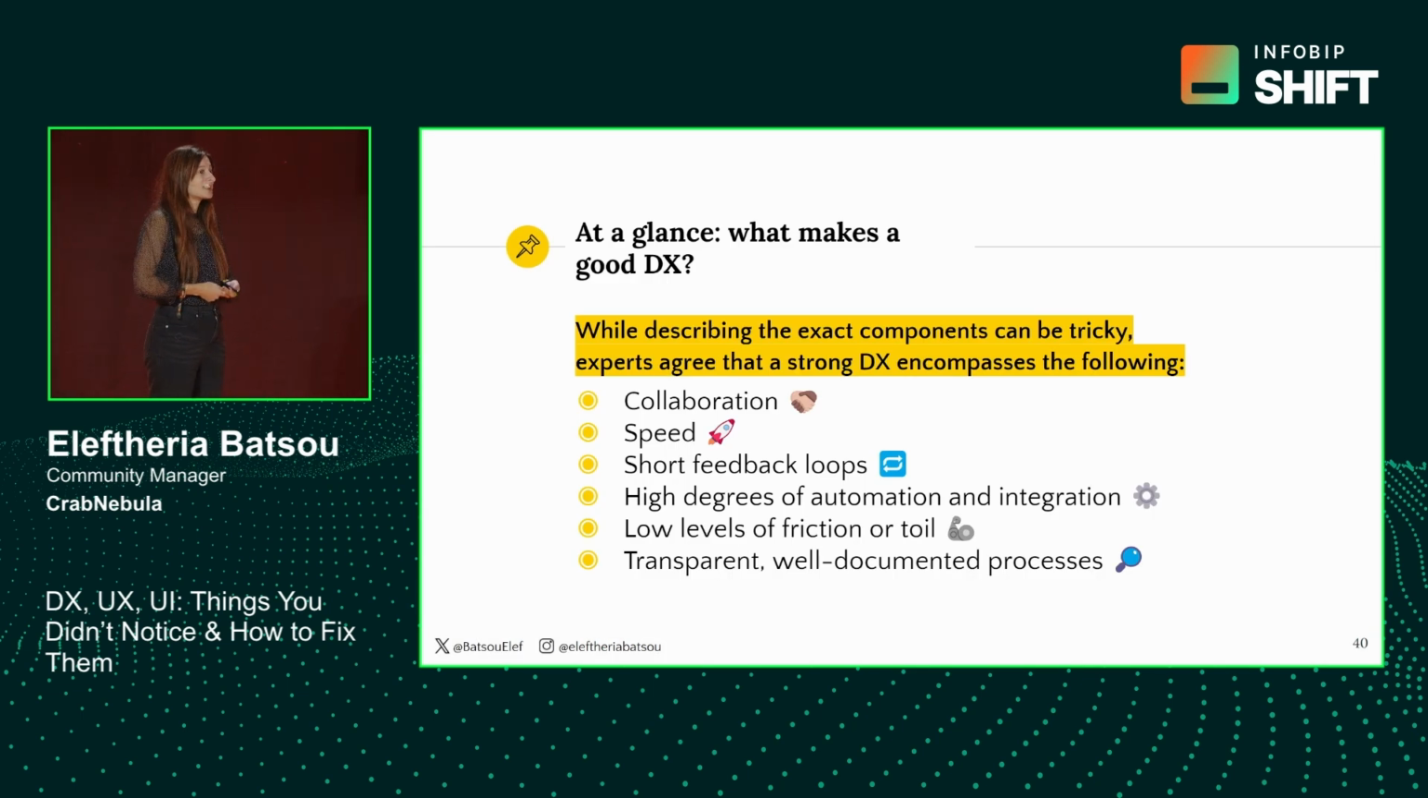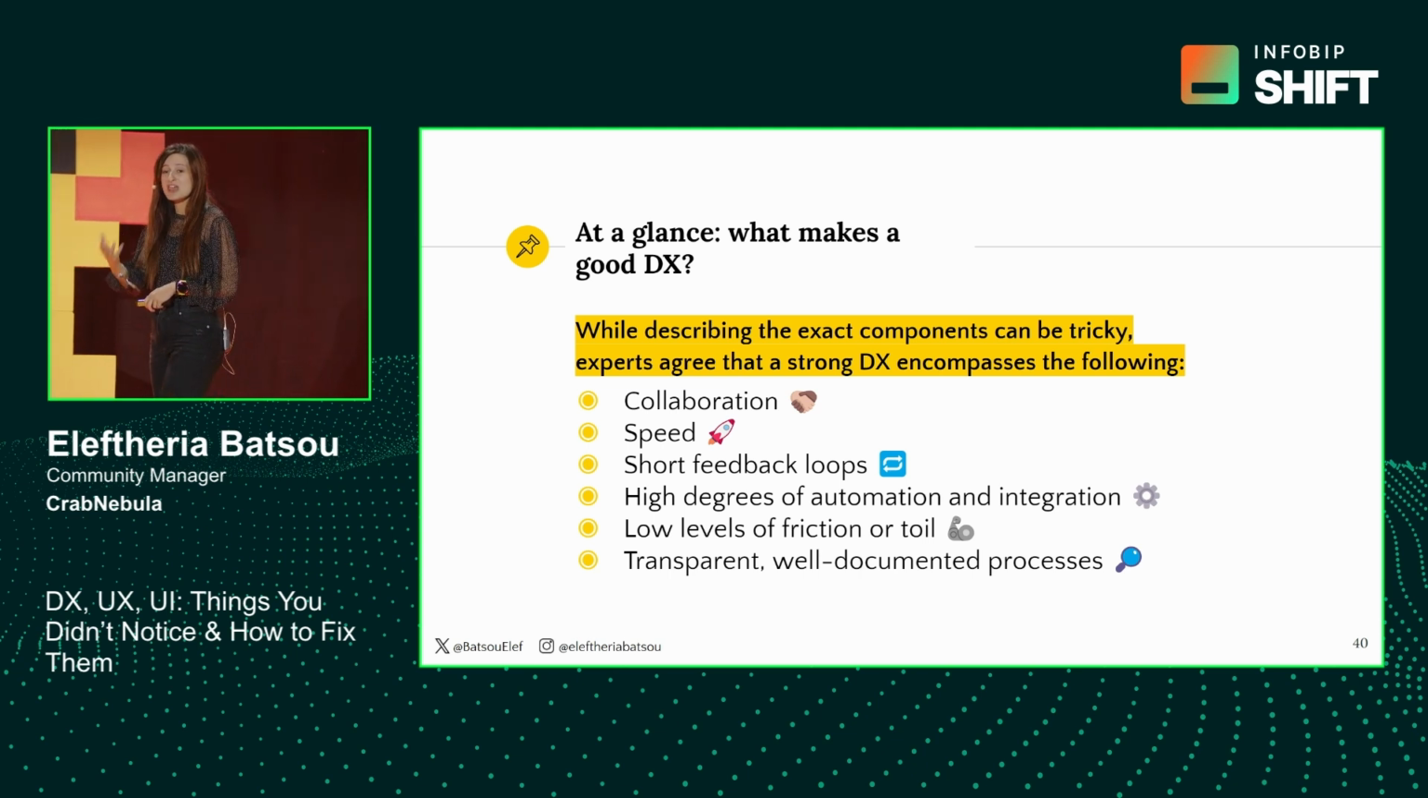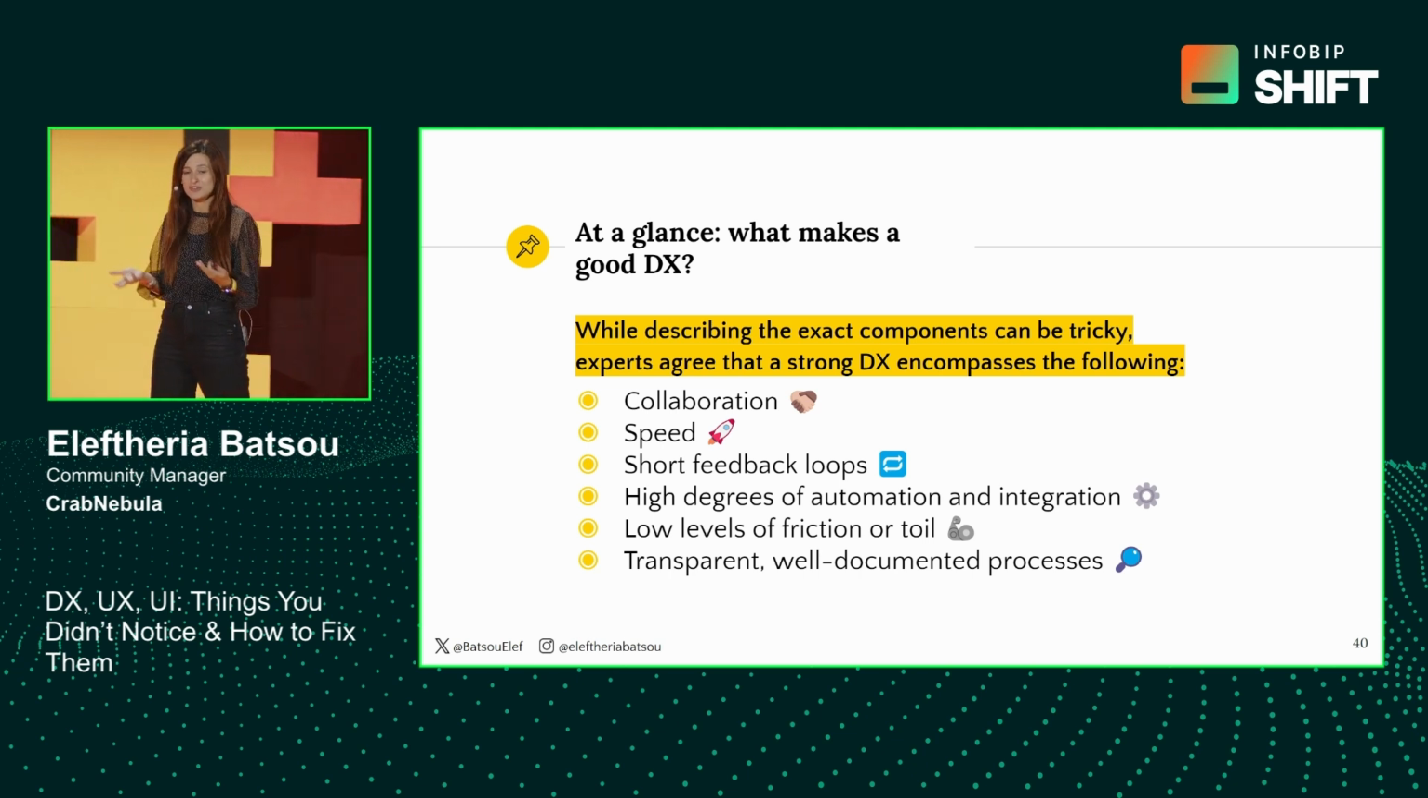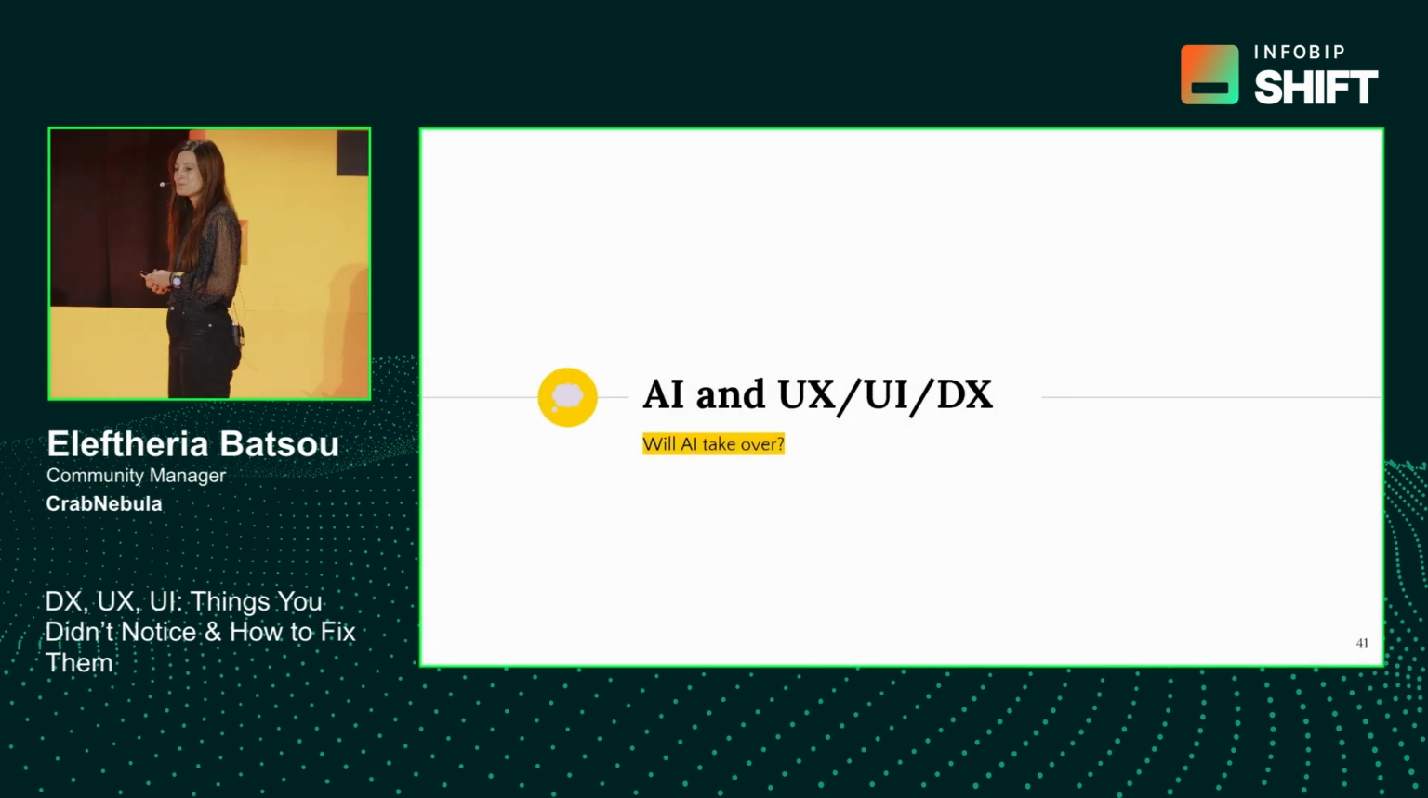Now, what makes a good DX? And this is coming from research at GitHub, which says it's collaboration, it's speed, it's short feedback loops, it's low levels of friction and transparency and all of those things, which I believe are not only for DX or UX and UI, but are applicable in a lot of industries as well.